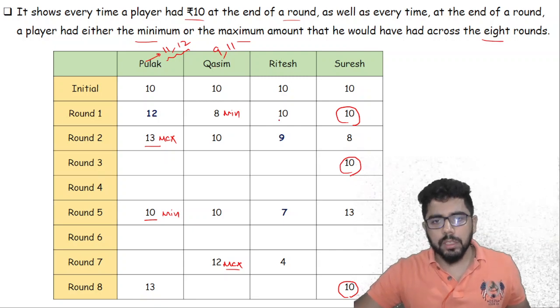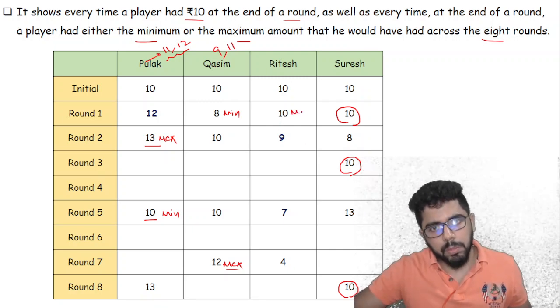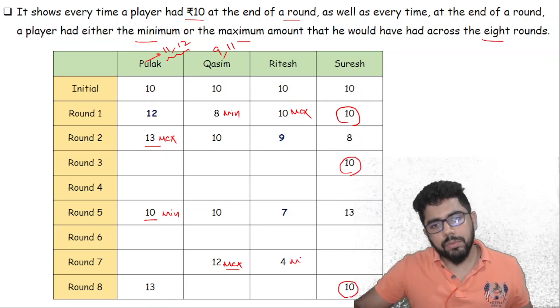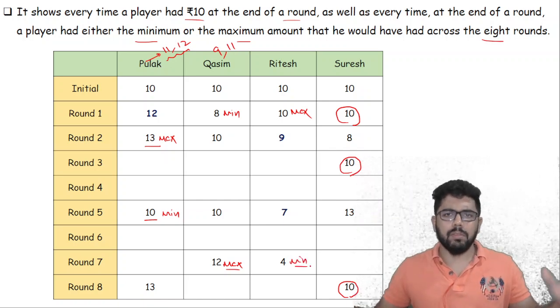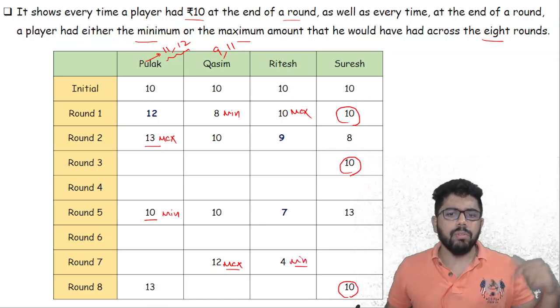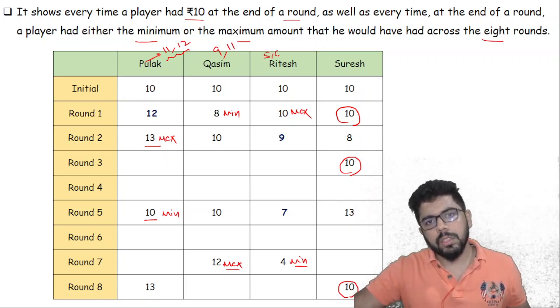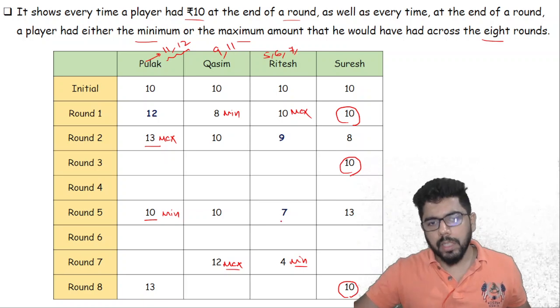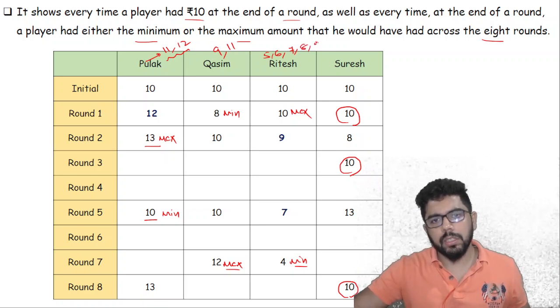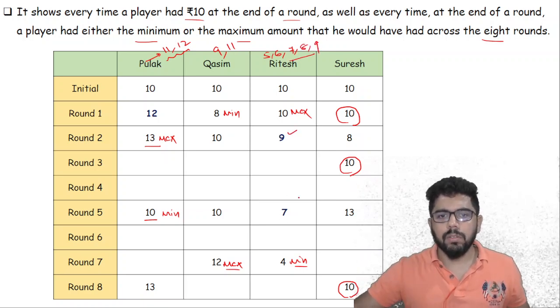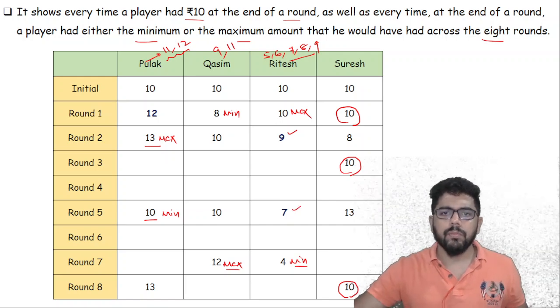Same goes for Ritesh. Ritesh, 10 is maximum and 4 is minimum. So Ritesh has kind of a big bandwidth now. From 4 till 10, Ritesh can have any value: 5, 6, 7. We calculated already 7. Ritesh can have 8, can have 9. 9 also we calculated, 7 also we calculated.